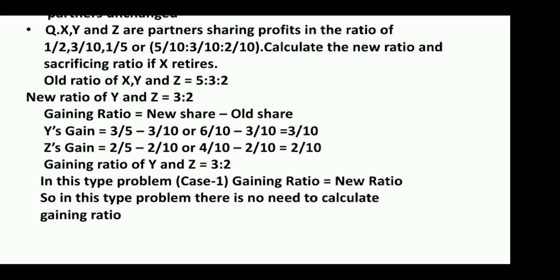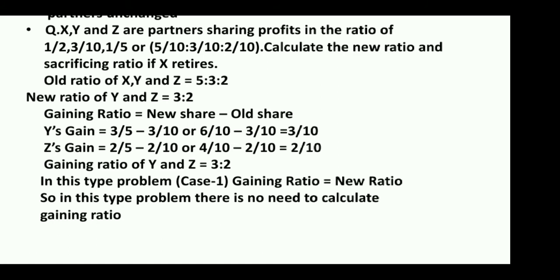So 6/10 minus 3/10 equals 3/10. Z: old ratio 2/5 minus new ratio 2/10. 2/5 is to be made into a denominator of 10, therefore it is 4/10 minus 2/10 equals 2/10. So the gaining ratio of Y and Z equals 3:2.